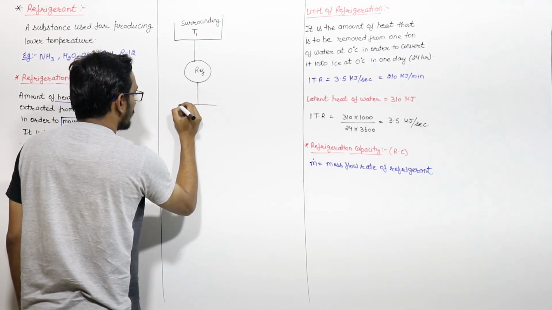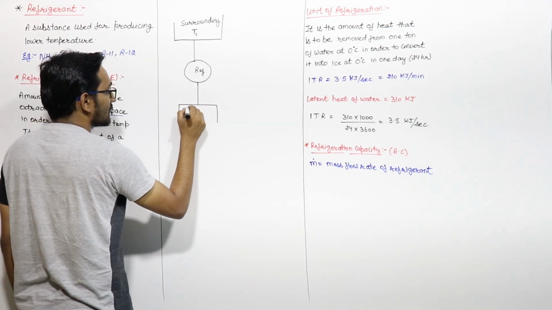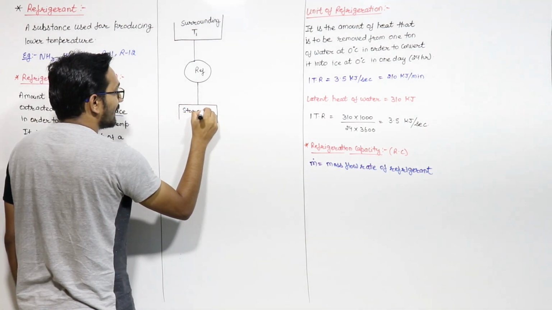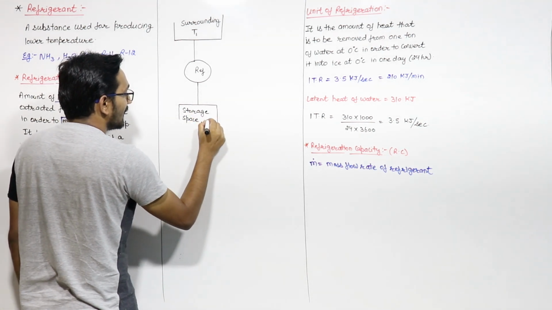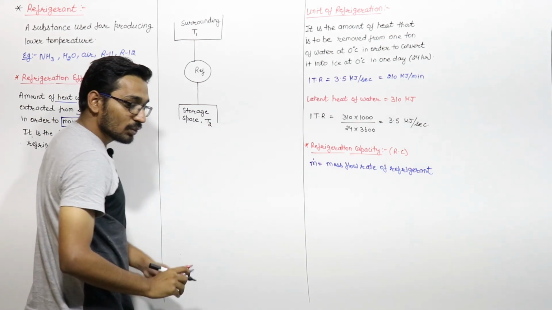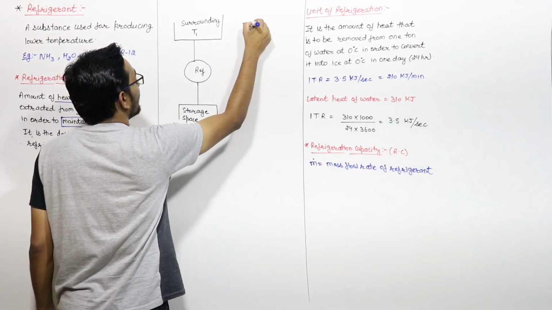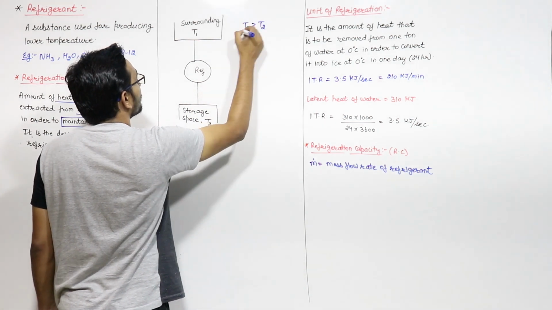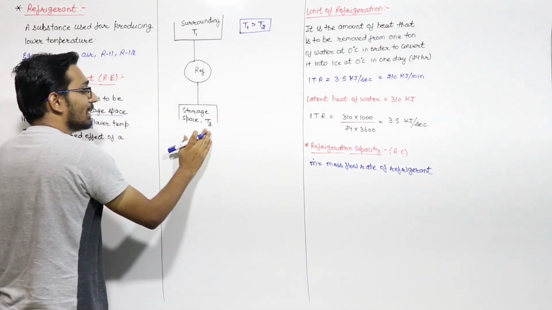Suppose this is the storage space which we have to maintain at a temperature lower than that of the surroundings. Let us say its temperature is T2, and the surrounding temperature is more than the temperature of this storage. We have to maintain this.